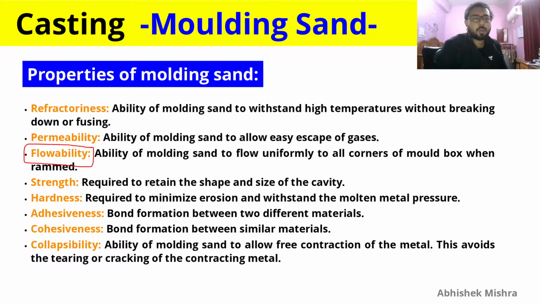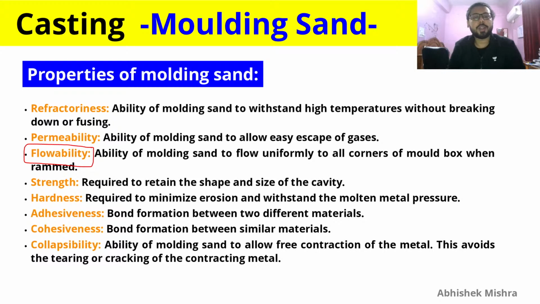Permeability is very common, so you should be aware of this. It is the ability of molding sand to allow easy escape of gases. If your molding sand or your whole mold is not properly permeable, then you will find the casting obtained is porous and weak.